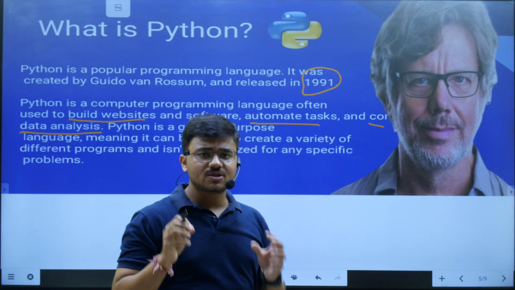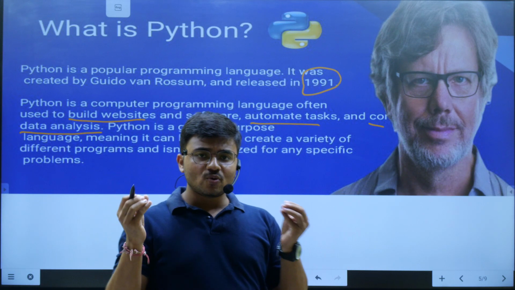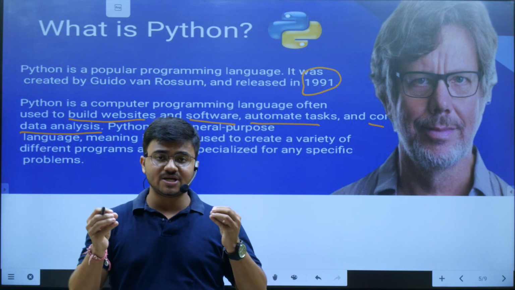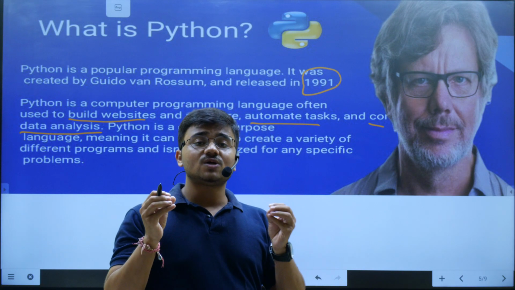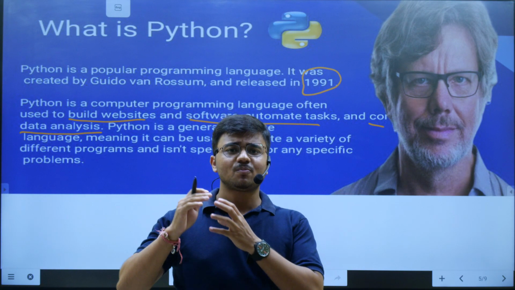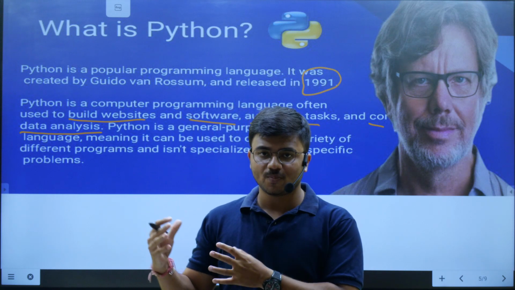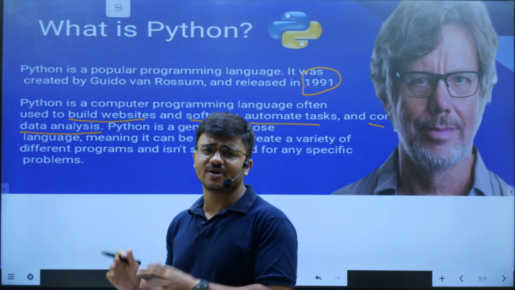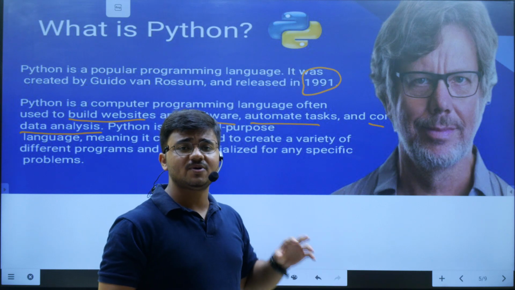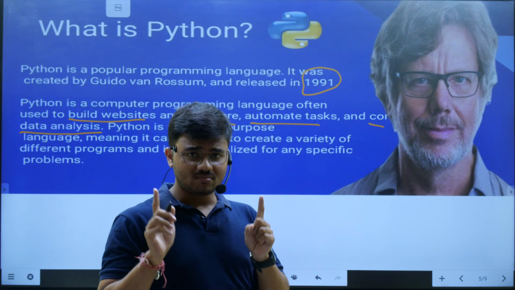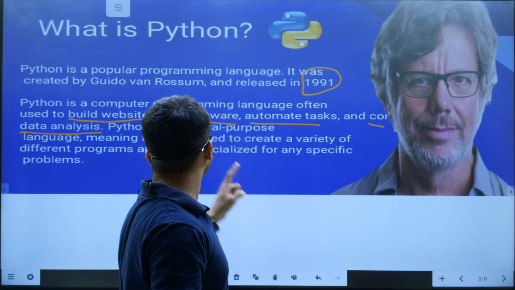What happened? Python को जब बनाया गया, every programming language is brought to this world because of some purposes. कुछ भी हमारा problem solving करने के purpose से ही हमारा ये Python language, जो भी language आता है हमारी world में, whenever developers are building this, they have a purpose behind it. And the purpose is this.